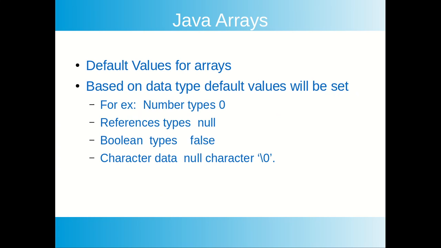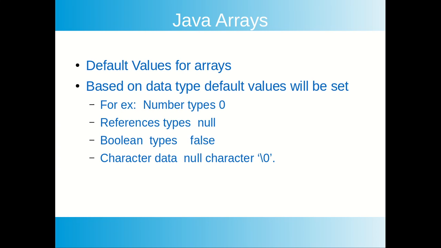Now default values for arrays. Based on the data type, default values will be set. For example, for numbers like integer, float, double, the default value will be 0. For Boolean arrays, the default value will be false.